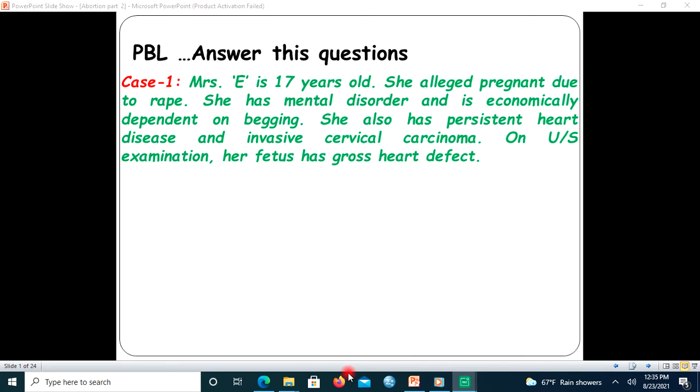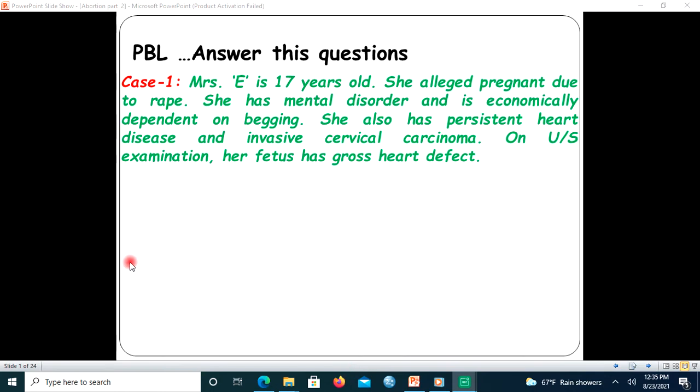Today's presentation will focus on induced abortion, including the important points that need to be considered: the indications for induced abortion, the techniques to be used, and the important things to be considered in induced abortion. So let us start with this case scenario.